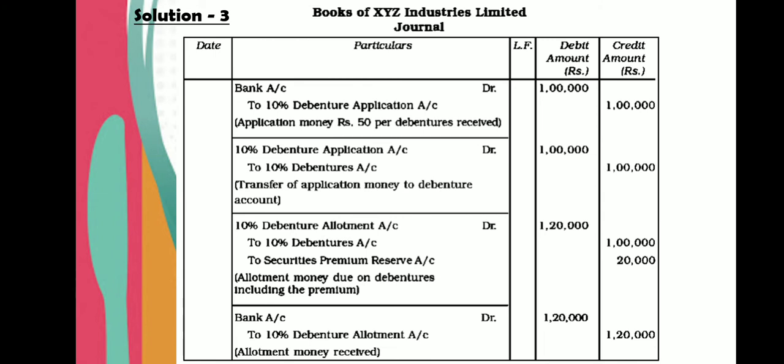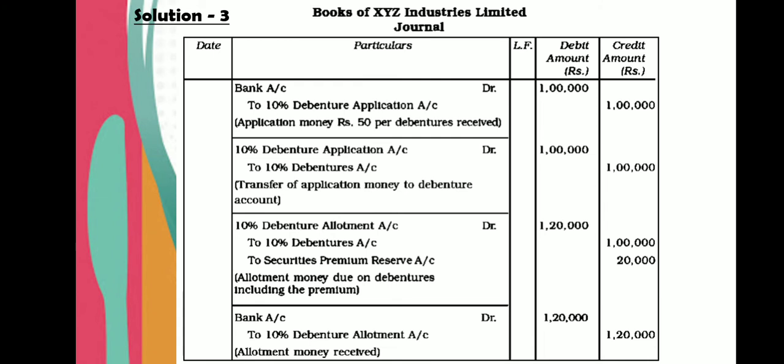Now allotment due. Now we have to remember in allotment there is a premium. So 10% debenture allotment account debit 1,20,000, 2000 into 60, to 10% debenture. Here always we take the face value. So face value is 50 because 50 is taken in application, so remaining 50 is here. So 2000 into 50, 1 lakh will go to 10% debenture account, and 10 rupees premium to securities premium reserve account, 2000 into 10, that means 20,000 rupees. So this is allotment due. Premium is credited.